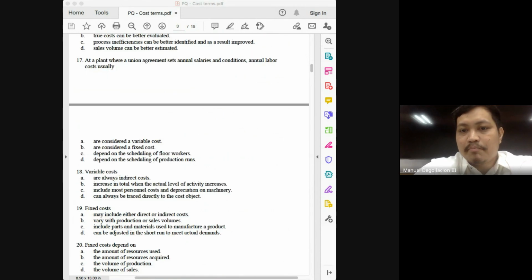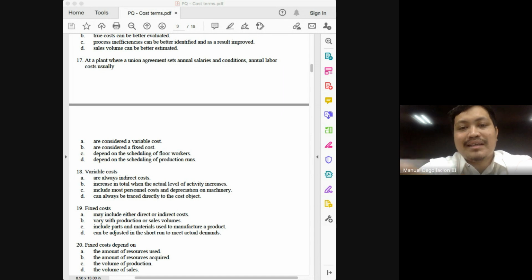17, at a plant where a union agreement sets annual salaries and conditions, annual labor costs usually are considered a variable cost. No, are considered as fixed cost. Sets annual salaries and conditions can depend on the scheduling of floor workers, of course. Depend on the scheduling of production rates. At a plant where a union agreement sets annual salaries and conditions.